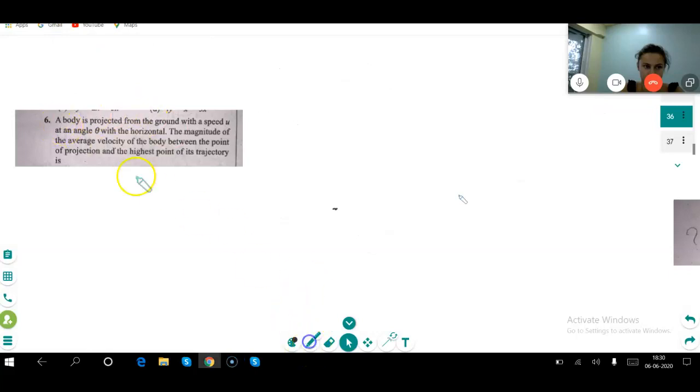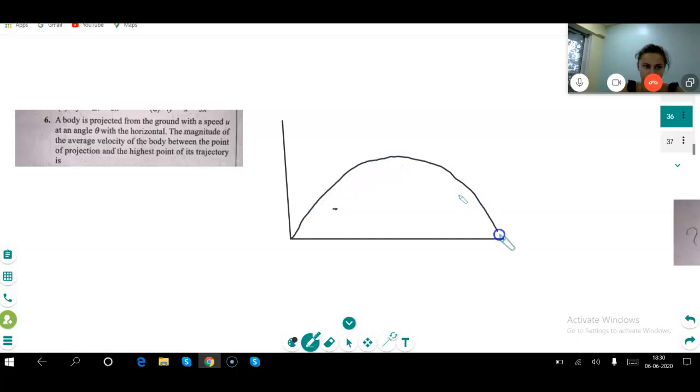A body is projected from the ground with a speed u at an angle theta with the horizontal. So first let us make one projected. It is projected in this direction. Yes. What velocity they are projected? U velocity. And what angle? Theta. Good.